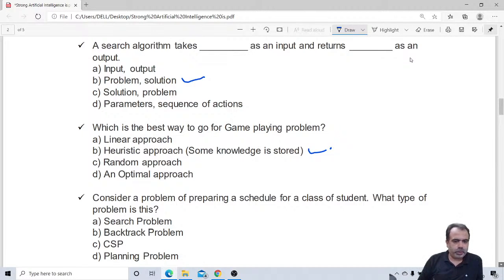Is this a search problem, backtrack problem, CSP problem, or planning problem? Obviously, whenever we frame a timetable, we have to consider the constraints of each and every teacher. Some are free in some sections, or some are not free during that time period. So we have to take care of all the constraints. So the answer would definitely be CSP, constraint satisfaction problem.